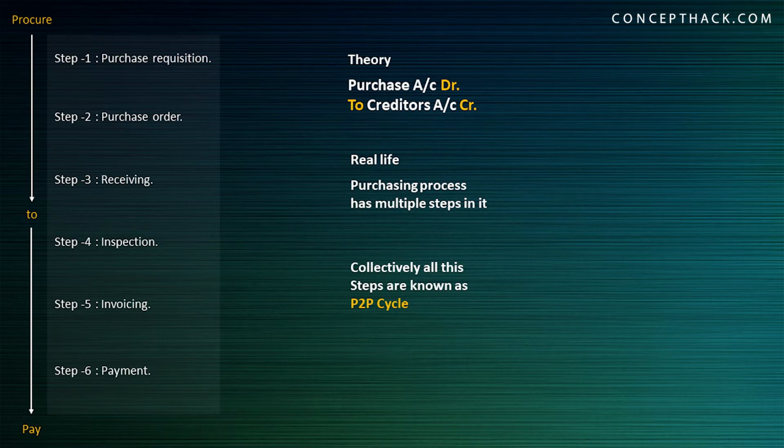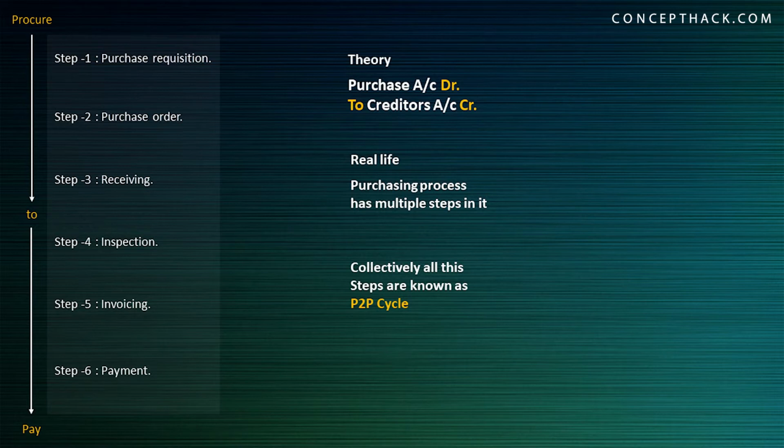So you need to understand that in real life, the accounting for the P2P cycle, or accounting for a purchase transaction, is a bit complicated, a bit different from what you do in theory. In theory, it is really simple. You go for purchase account debit and then creditor's account credit.